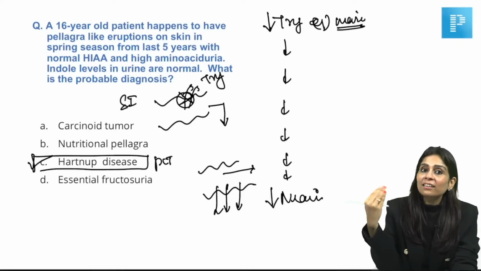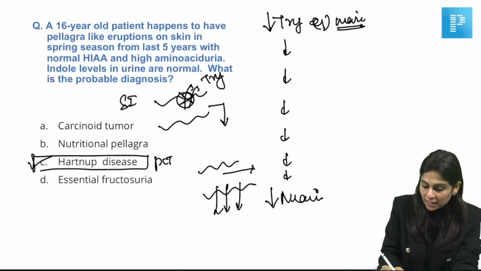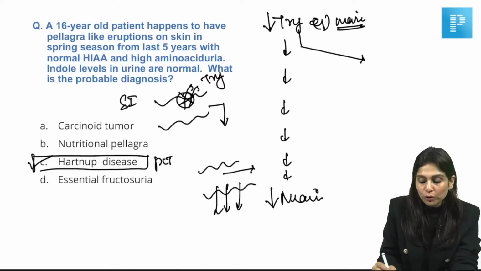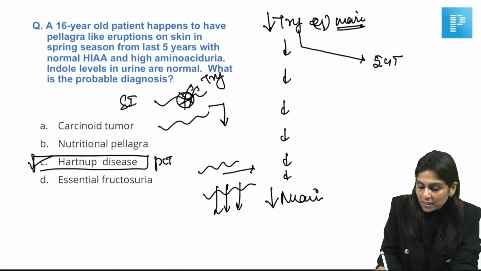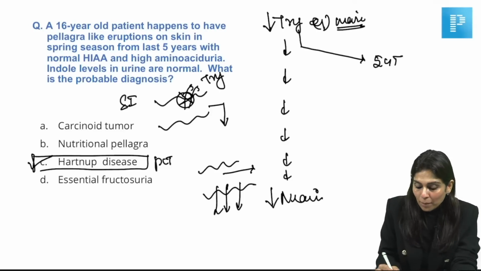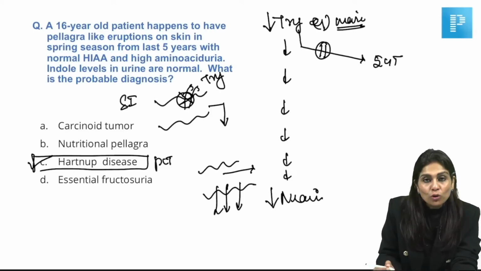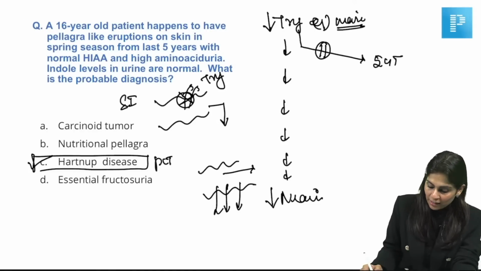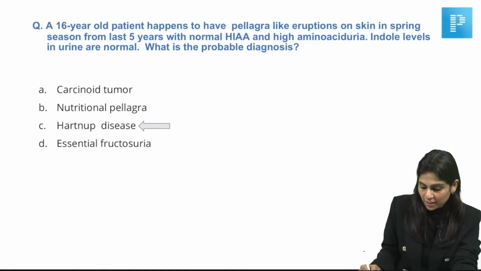Okay, and another cause of niacin deficiency is wherein tryptophan is not used for niacin synthesis and is used for serotonin synthesis. When will it be used for serotonin synthesis? In the case of carcinoid syndrome. But had it been carcinoid syndrome, 5-HIAA levels would be elevated. Because they have told you that level is normal, we know it is Hartnup's disease. Do you all understand this? So the answer for this question is Hartnup's disease.